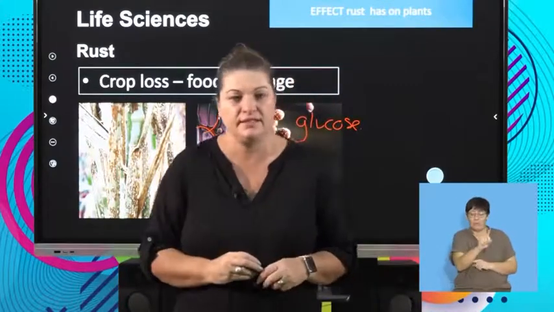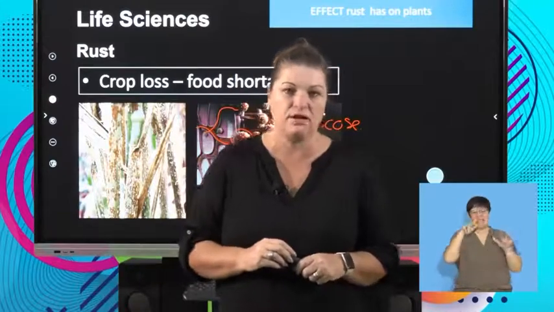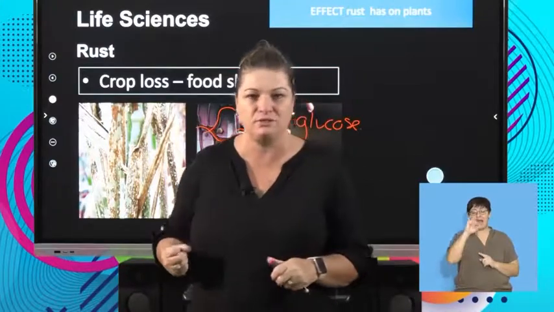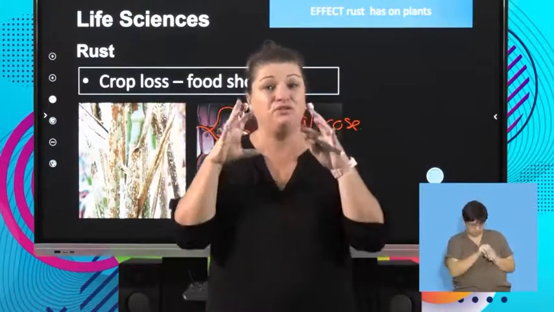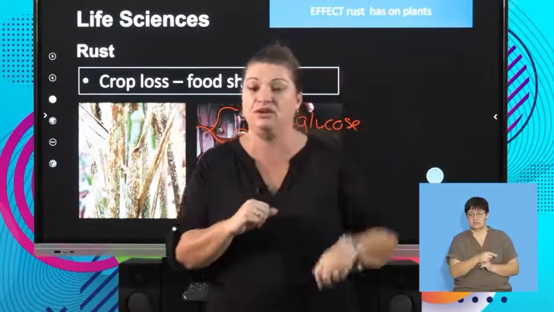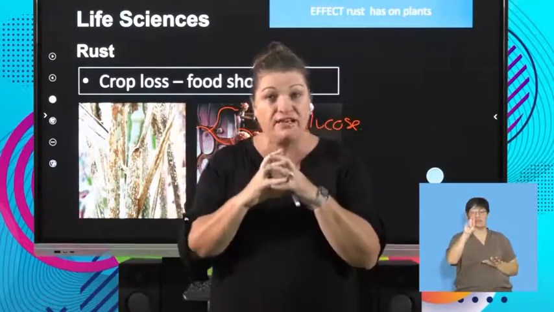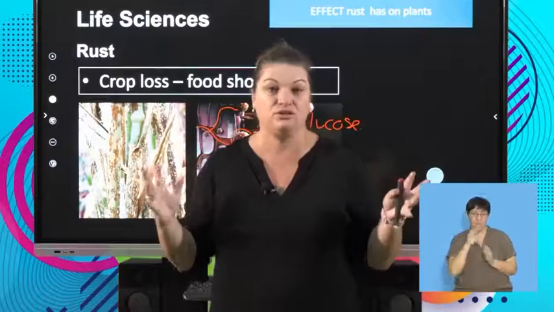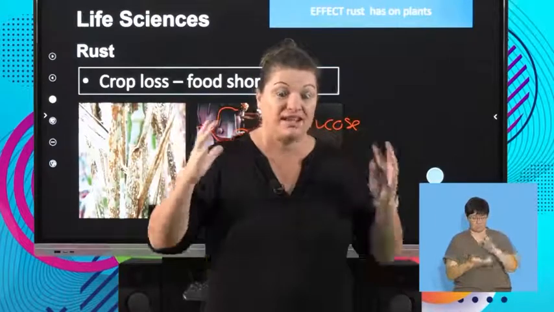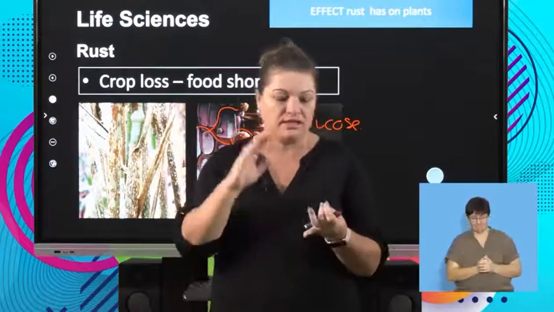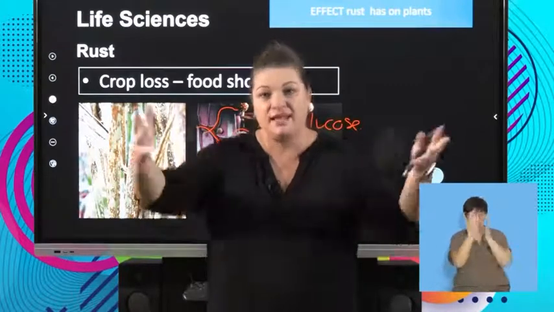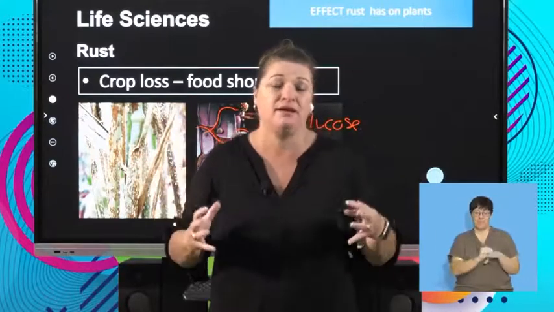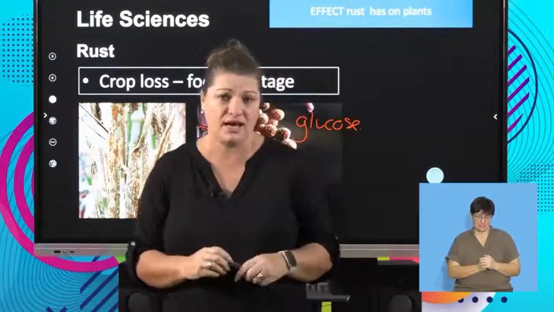If you have a look in the 1800s, some of you might have read about it, a fungus attacked Ireland's potatoes, it was called potato blight. And the island there in the UK relied heavily on potatoes as an export to make money, and their whole potato crop was destroyed by this fungus. The people starved, the economy collapsed because they didn't have any money. So it caused a huge food shortage, famine, if the fungus is going to attack our crops.